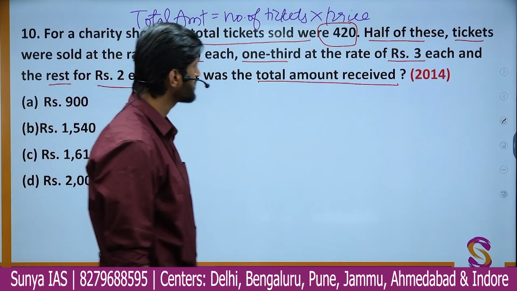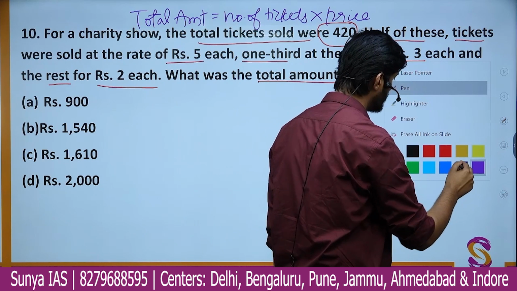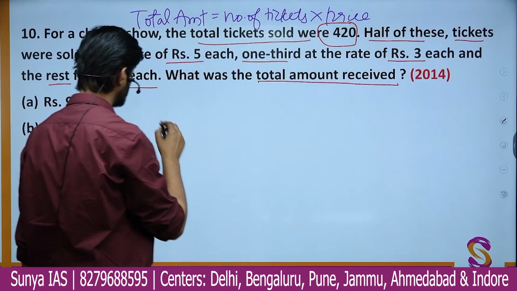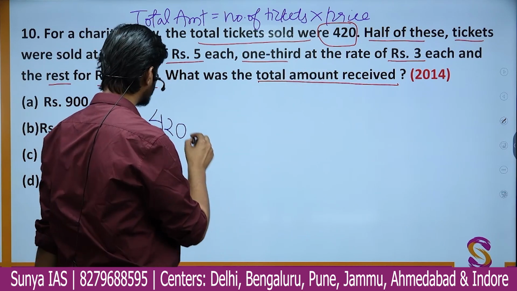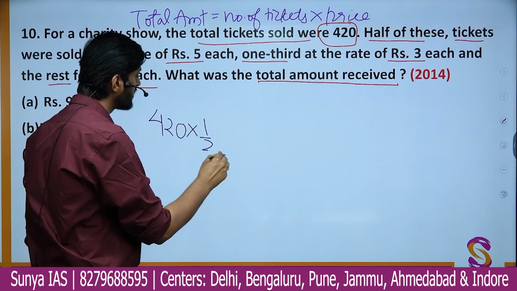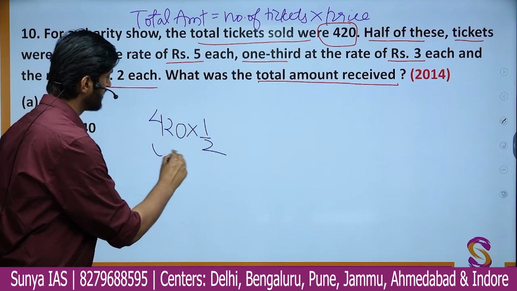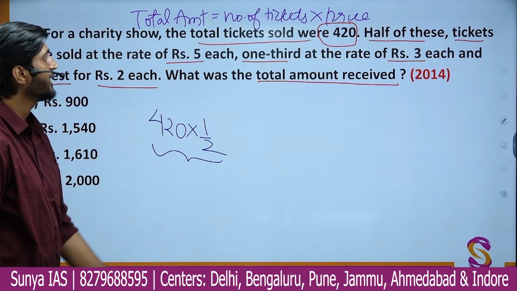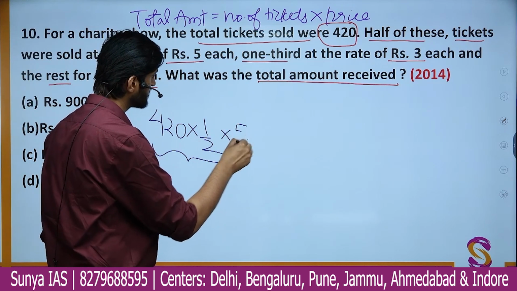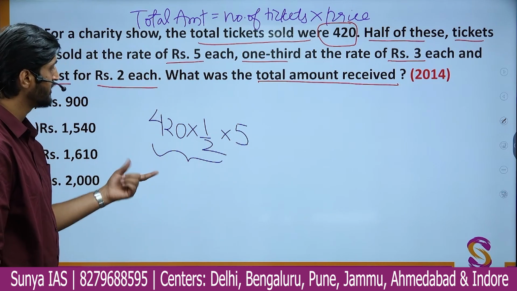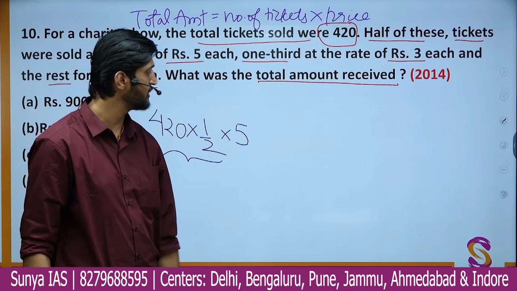So let us assume you are having total 420 tickets and half of them you are selling, that is out of 420 you are selling half. So the total number of tickets will be 420 into 1/2. And you are selling these tickets at the rate of rupees 5. So this is the amount you are receiving by selling half of the tickets at 5 rupees.